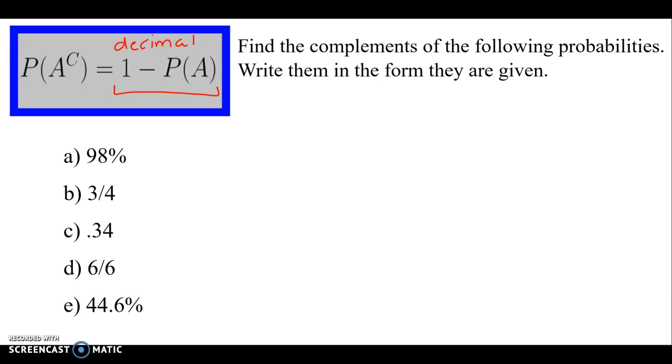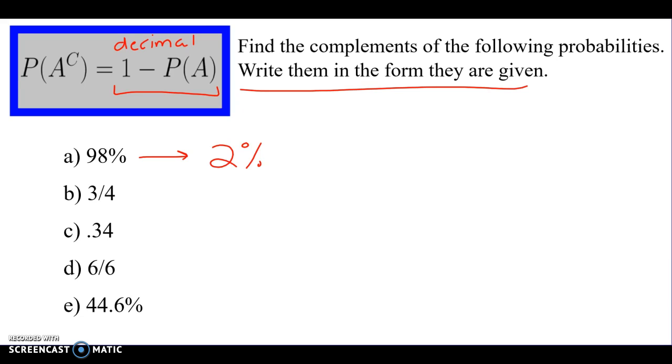So let's do the first one together. It says write your answer in the form that it's given. So if it's given as a percent, your answer should be the complement as a percent. So if there's a 98% chance that something happens, what's the percent chance that it will not happen? 2%. Okay, go ahead and do the last 4 there. Make sure you write it in the form that it's given.